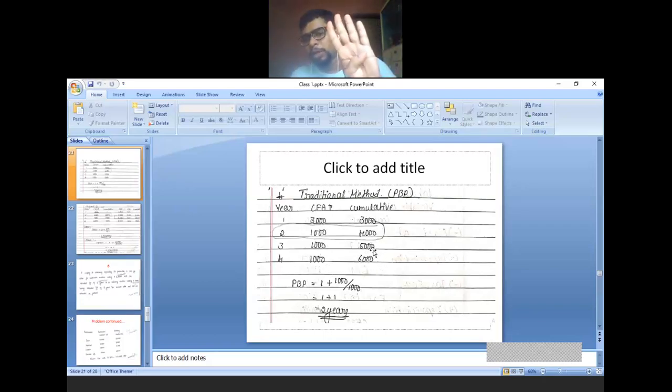What is our investment amount? Our investment amount is 4,000. In which year did you recover the investment amount? You recovered in the second year. See, now it is very clear. You need not apply the formula also. Exact 4,000 you have recovered in the second year. So what is the payback period answer? Exactly 2 years. That means you need exactly 2 years to recover your original investment of rupees 4,000.